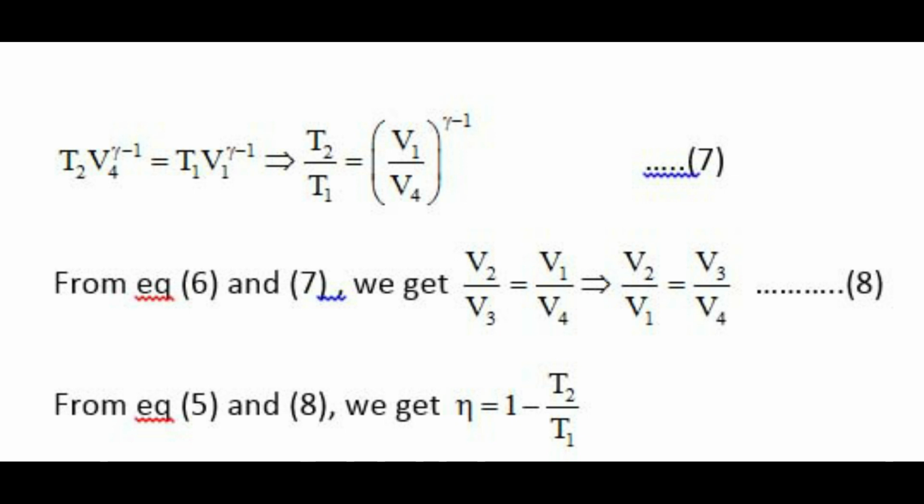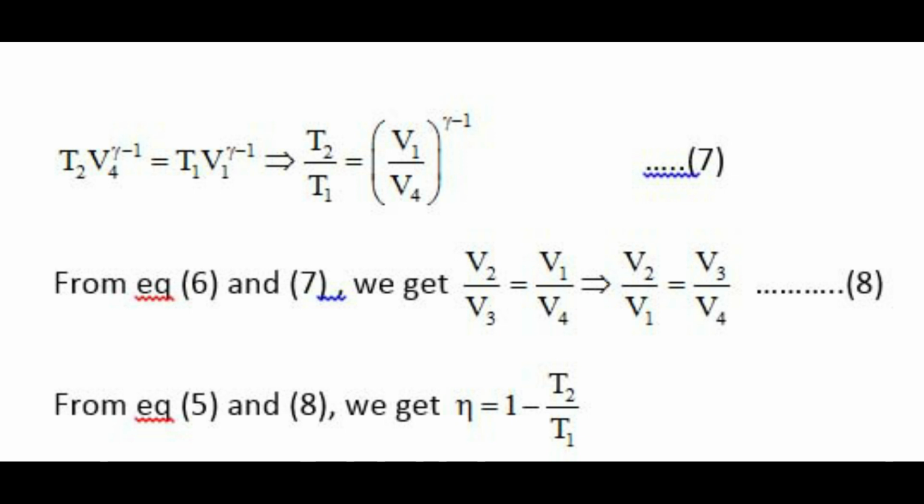Similarly, in the curve D in the indicator diagram, T2 V4^(gamma - 1) = T1 V1^(gamma - 1). That implies T2/T1 = (V1/V4)^(gamma - 1). That is equation number 7. From equations 6 and 7, we get V2/V3 = V1/V4. That implies V2/V1 = V3/V4, equation number 8.